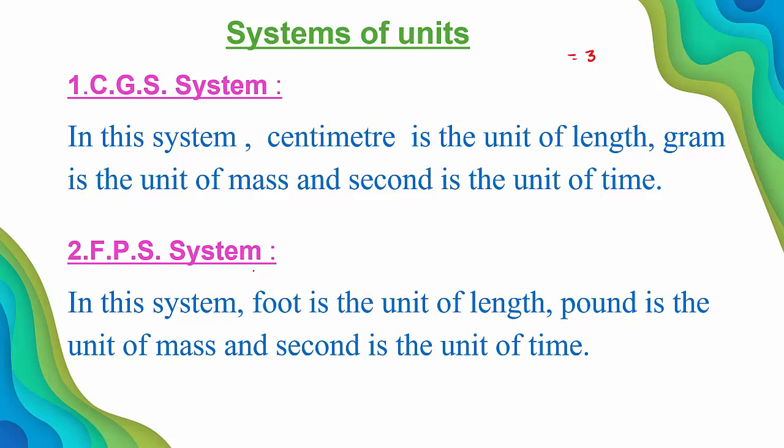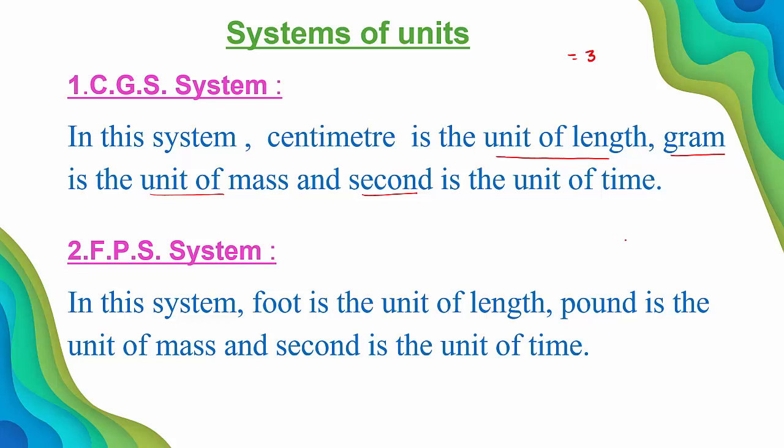So what do you mean by CGS system? See, here it is very easy. C indicates centimeter, G indicates gram and S indicates second. Centimeter, gram, second system. That means in this system, centimeter is the unit of length, gram is the unit of mass and second is the unit of time.